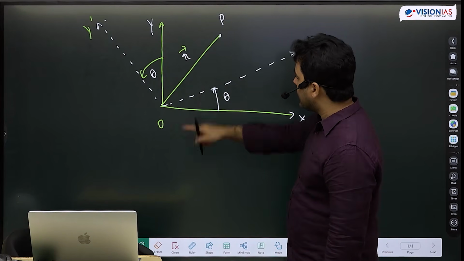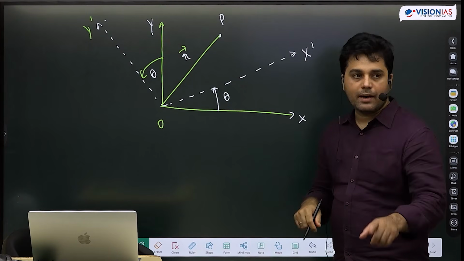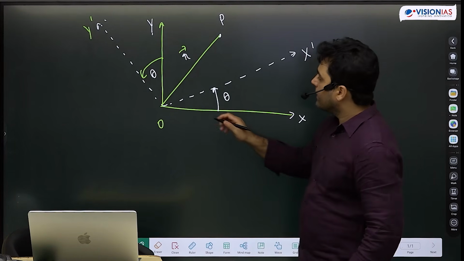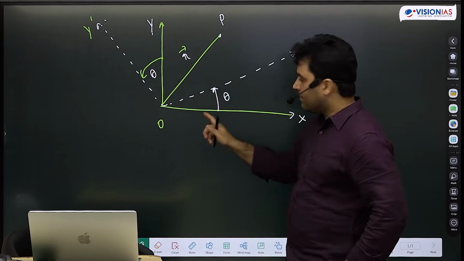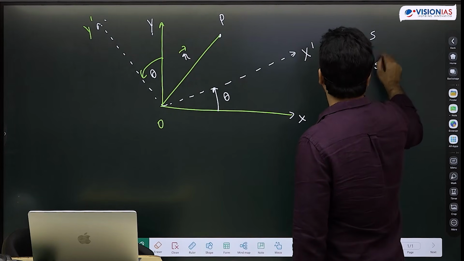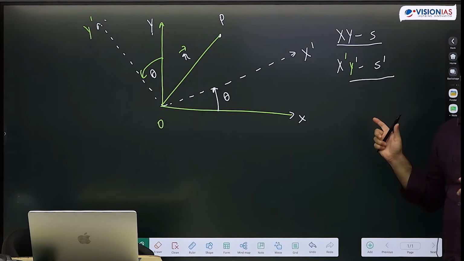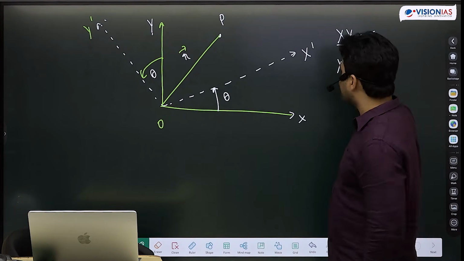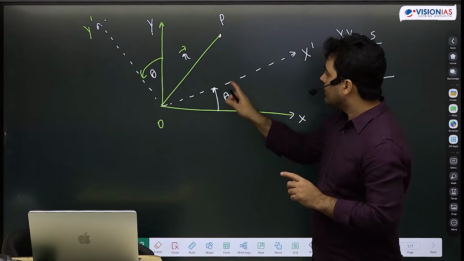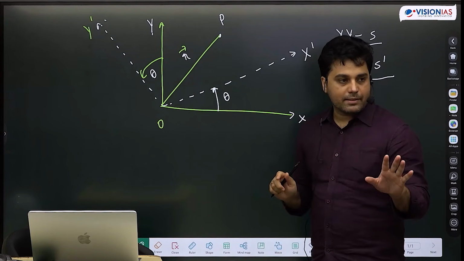And if I measure the same OP in x dash y dash, then this is vector R dash. ठीक है? अब immediately आप एक ये चीज देख सकते हो कि भले मैं ये S में मेजर करूं, let's say कि xy जो है वो S है, ठीक है, and x dash y dash जो है वो S dash है. तो जो R length है, either I measure this in S or S dash, it will remain R. ये हम एग्री करेंगे ना कि xy प्लेन में हम लेंथ मेजर करें, x dash y dash में करें, it remains R, will be same.